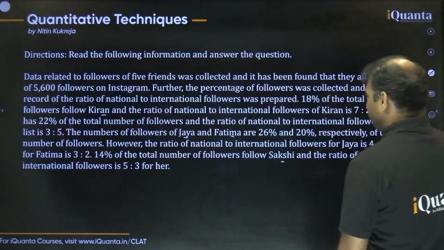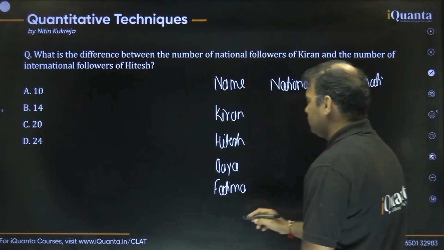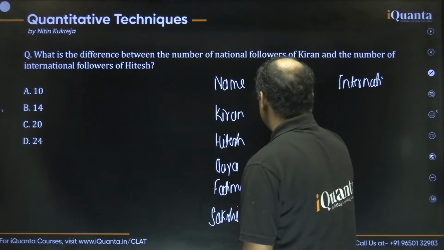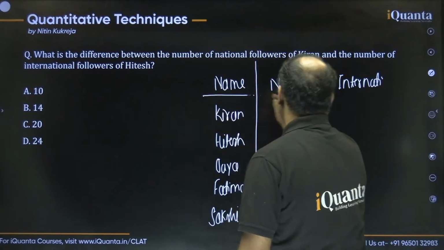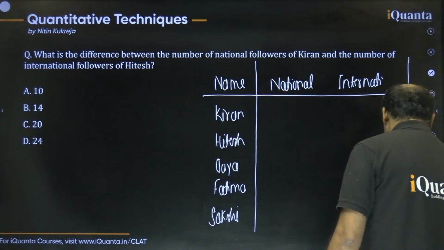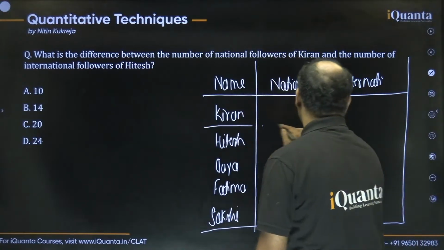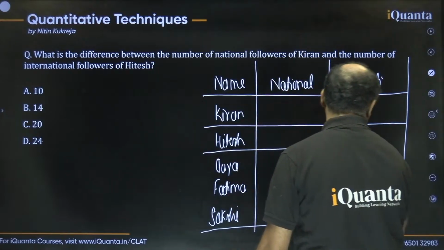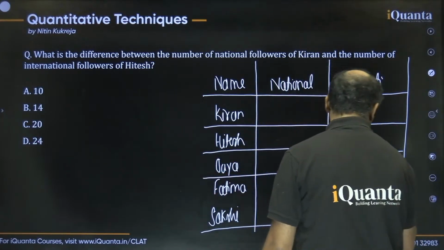The fifth one is Sakshi. So these are the 5 people we have. Now let's make a proper table. We see that we have 3 columns and 6 rows over here.